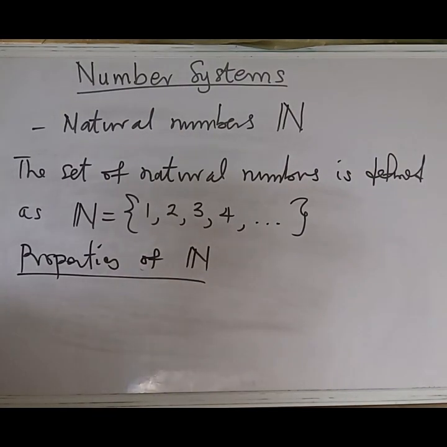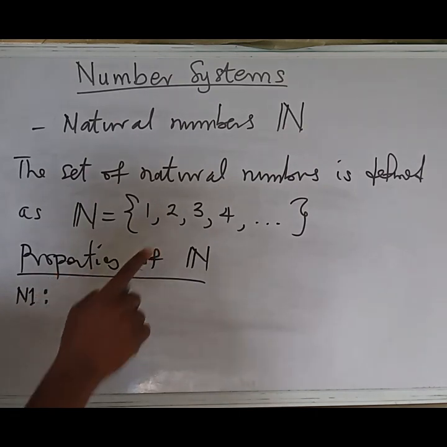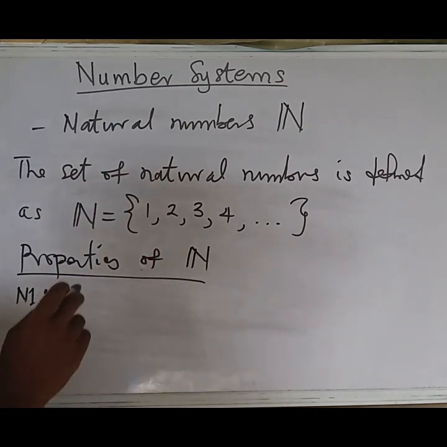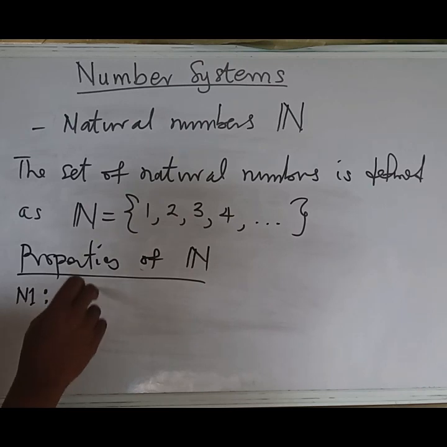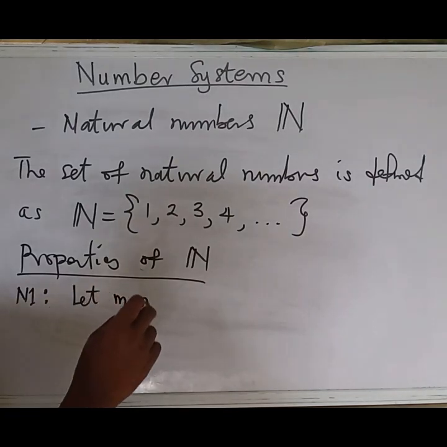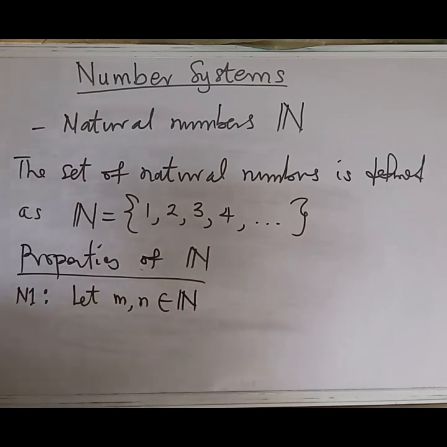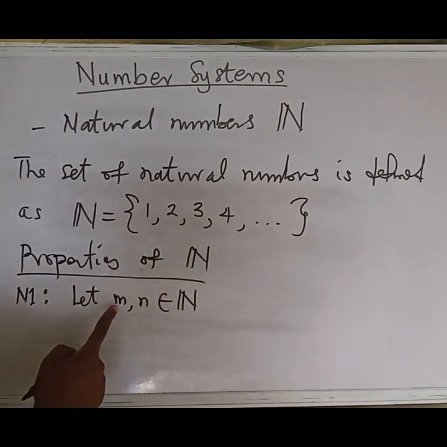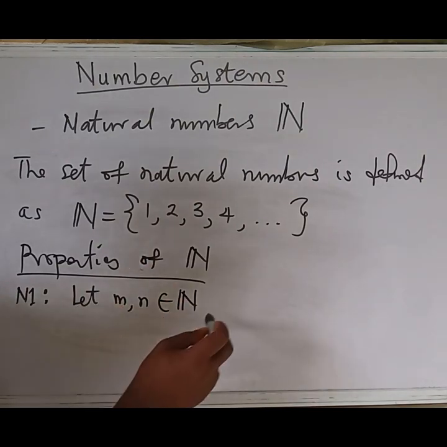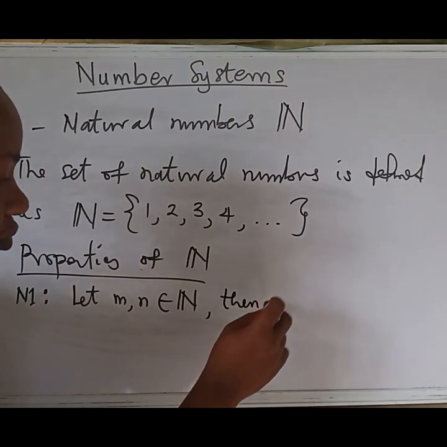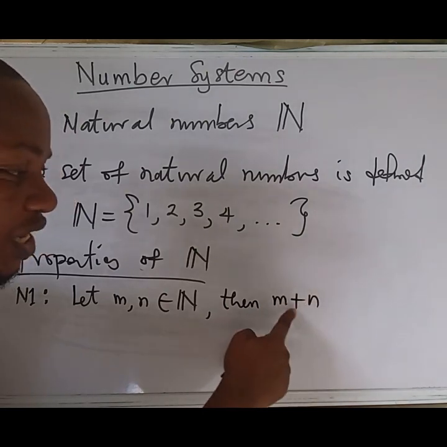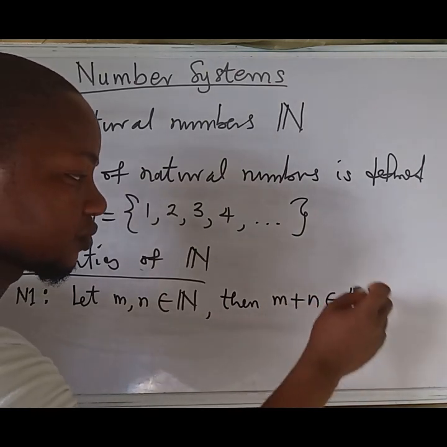The first one among them is the closure property. We refer to this as N1, to mean the first property of this number. What this is saying is that if we have two distinct numbers in the set, then under the operation addition, this is closed.